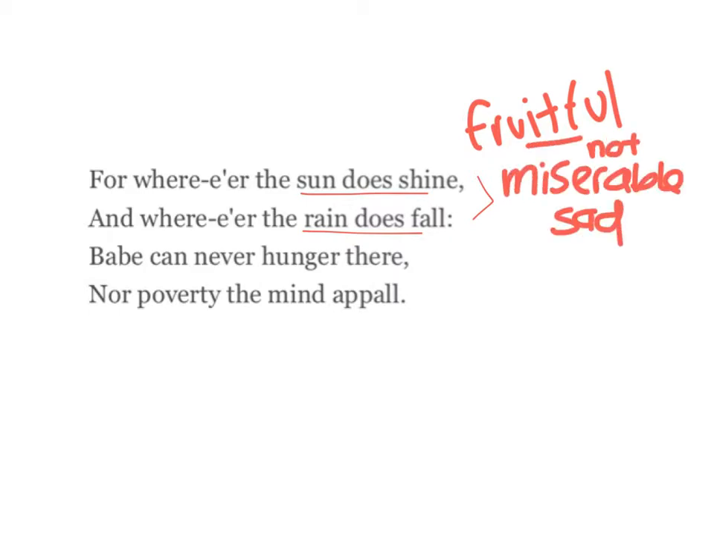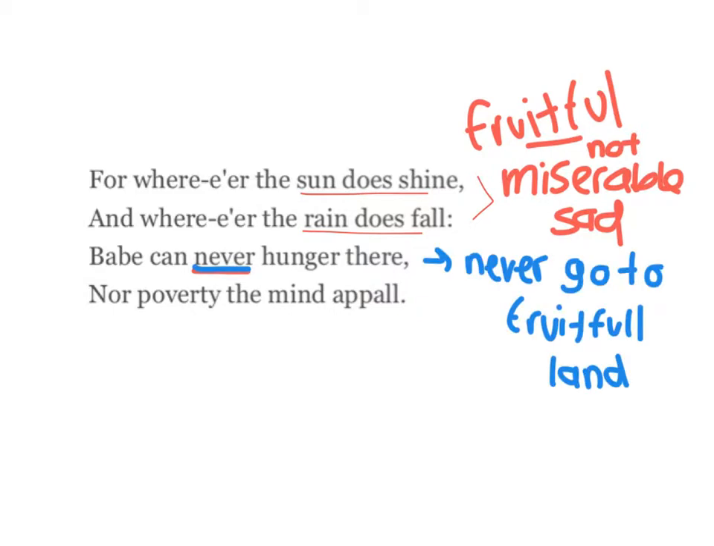And then it says, "babe can never hunger there." So it's saying that these miserable babies or children can never go to this fruitful land, and they're stuck in their miserable land. The word hunger here is a little confusing in this context, so we're going to put a question mark next to it and go back to it once we analyze the full poem.